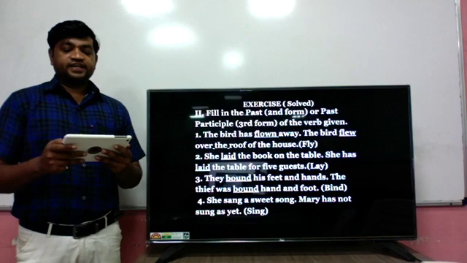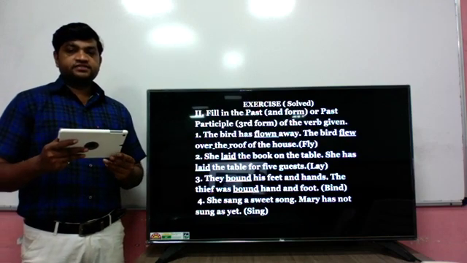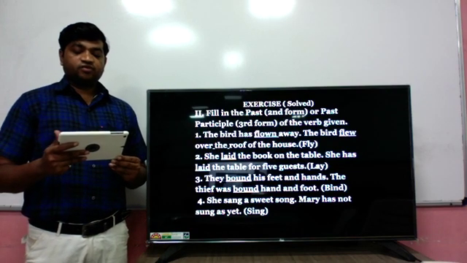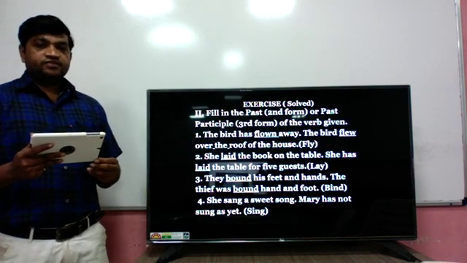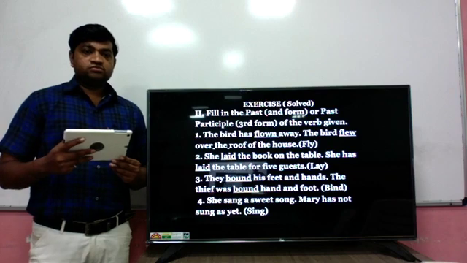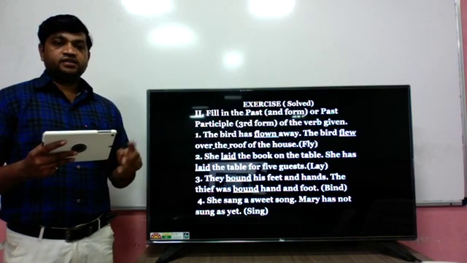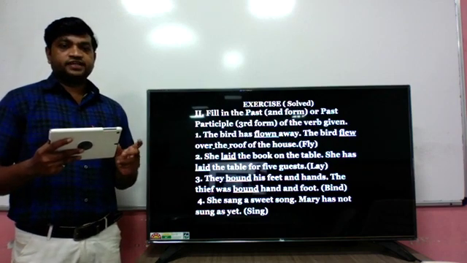Now the next exercise, the fill-up exercise. The instruction is to fill in the past second form or past participle third form of the verbs given. A particular verb is given in the bracket and you have to use the second form or third form, meaning past or past participle of that verb, according to the sentence.